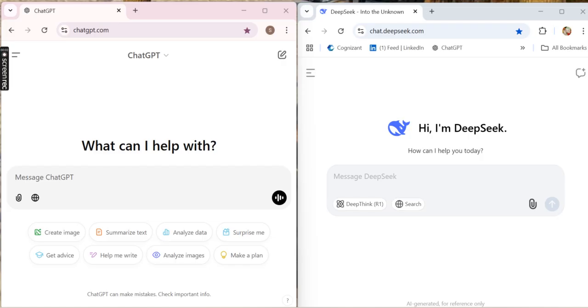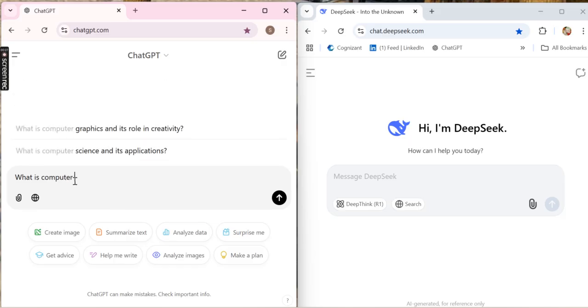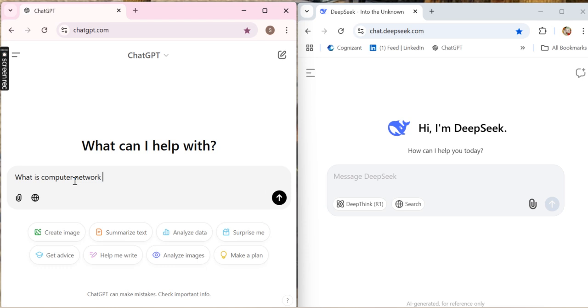Today we are going to see a comparison between ChatGPT and DeepSeek at the same time. I'm going to give some information and see how both AIs react. I'm asking for the information: what is a computer network, with its types. The simple question I asked to ChatGPT first.